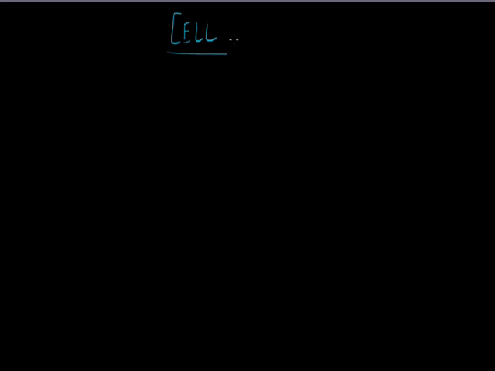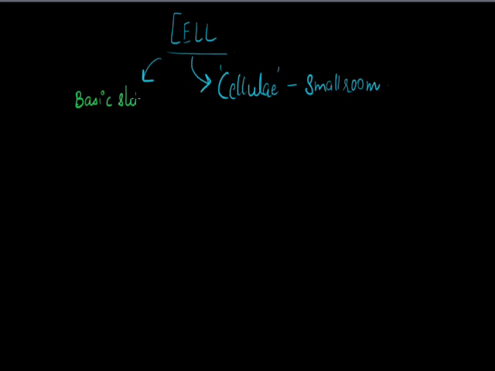As we all know, we are all made up of cells. The word cell is taken from a Greek word called cellula, which means a small room or compartment. Cell is a basic structural and functional unit of life. That is, a cell has its own structure and its own function to sustain an individual life.